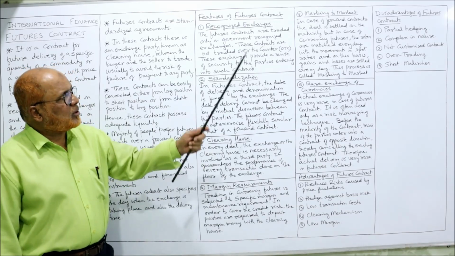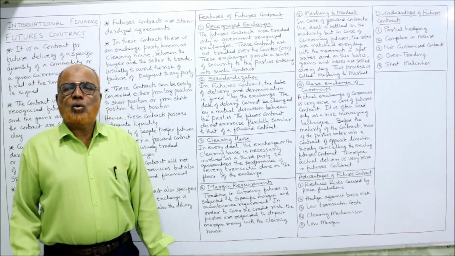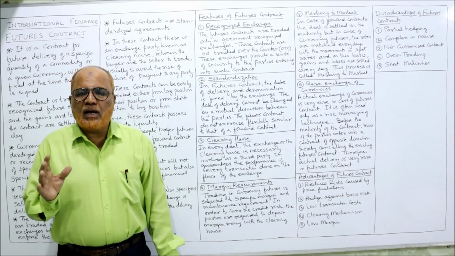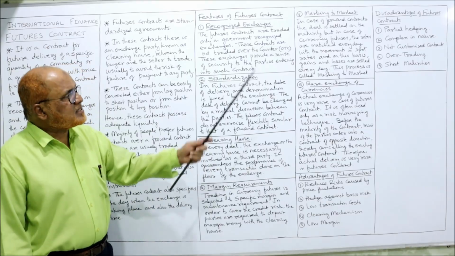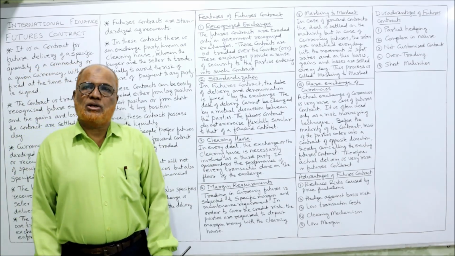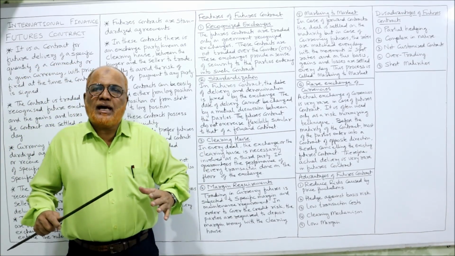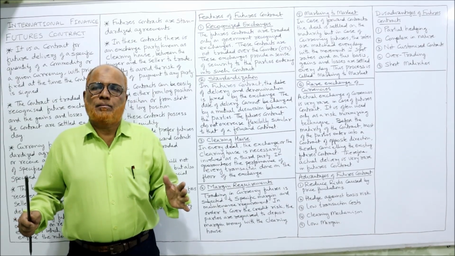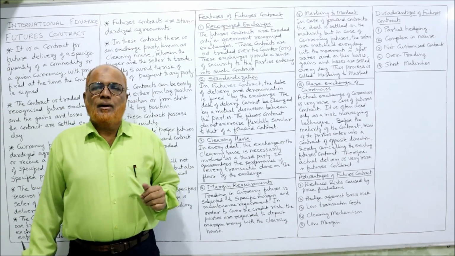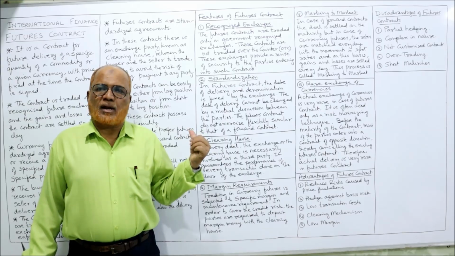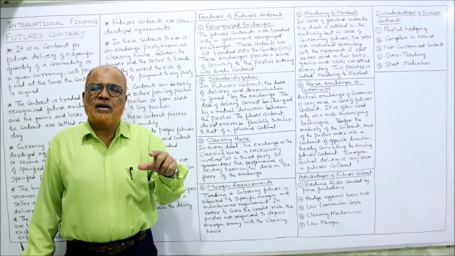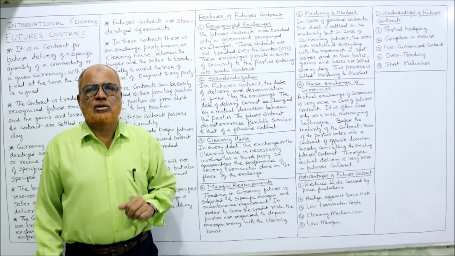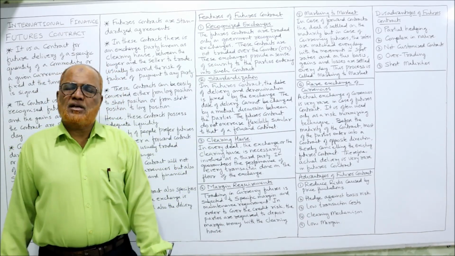Lastly, I am going to discuss the disadvantages. Don't think that we have only advantages of futures. It has some disadvantages. The first disadvantage is partial hedging. That means we cannot eliminate the risk, but we can minimize the risk. By entering into a futures contract, the risk of the business cannot be completely eliminated. It can only be reduced, minimized.